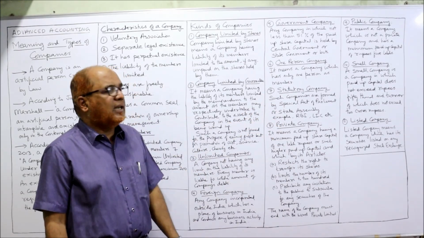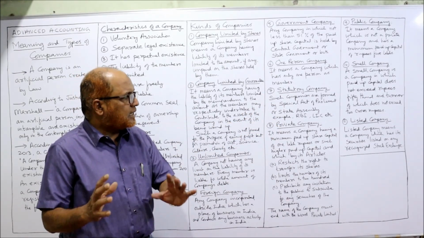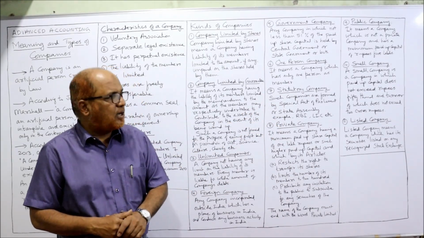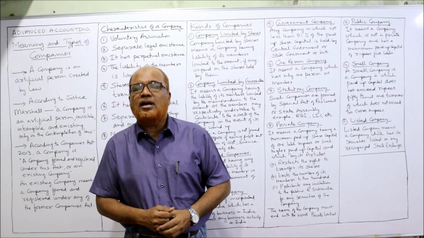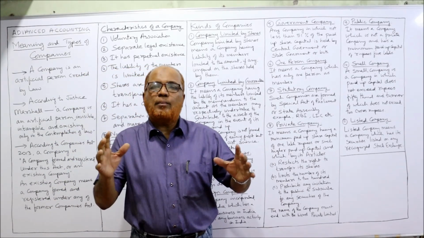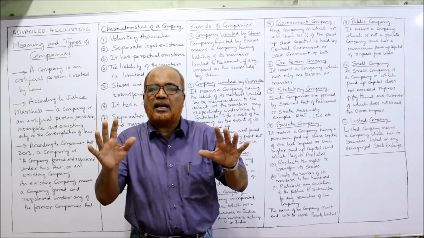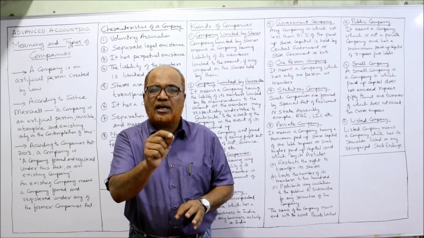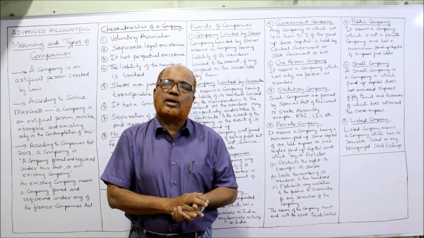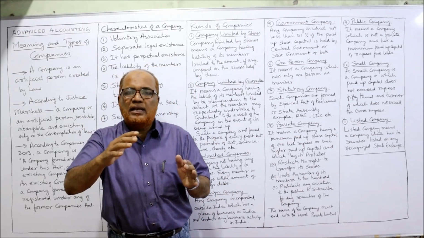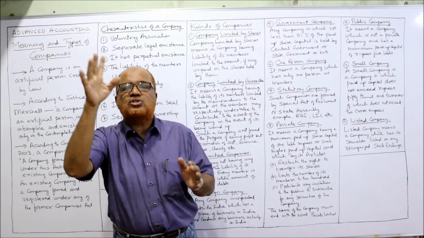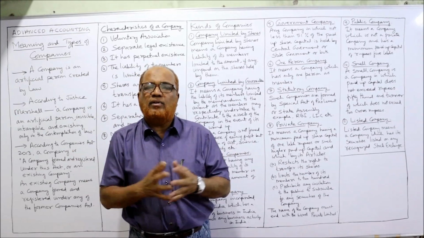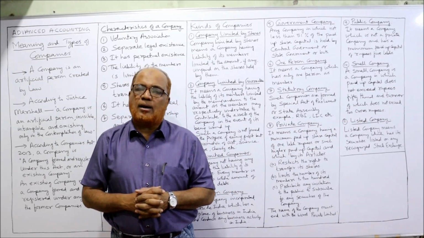And lastly, listed company. A listed company means a company which has its securities listed in any recognized stock exchange. Remember, not all companies' shares are traded in the stock exchange. Only listed company shares are traded in the stock exchange. So when the company lists its securities in the stock exchange, the company will be called a listed company.